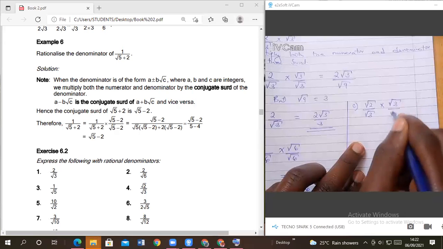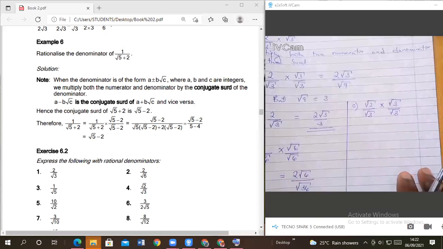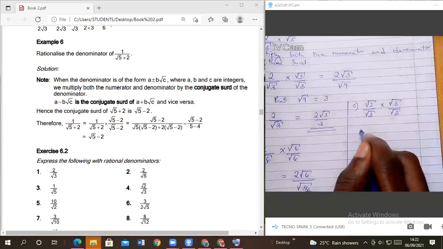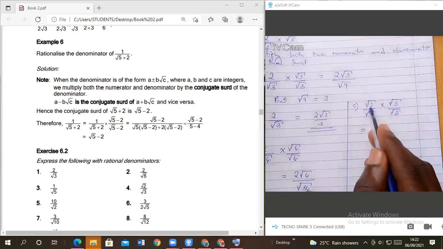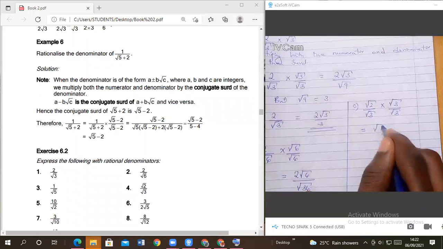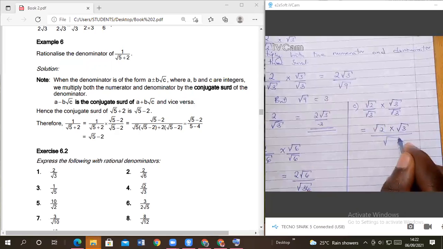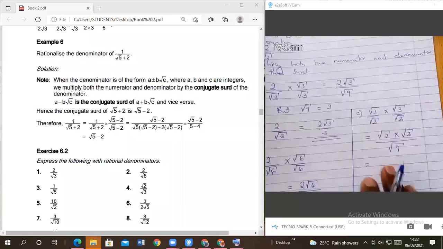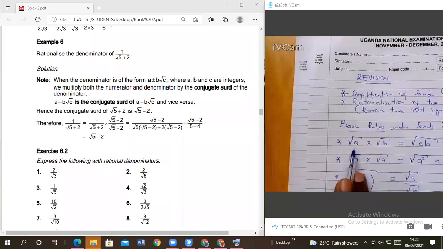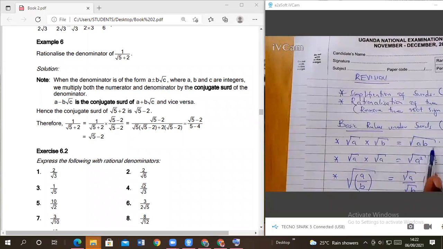Multiply by the denominator, by the root of 3. Yes. So this one will give us, now this one we have root of 2, root of 6. Root of 2 times root of what? Root of 3. Over, this one will give us root of what? 9. Now, when you remember the first law here, I said if I have root of A times root of B, will give me root of AB.